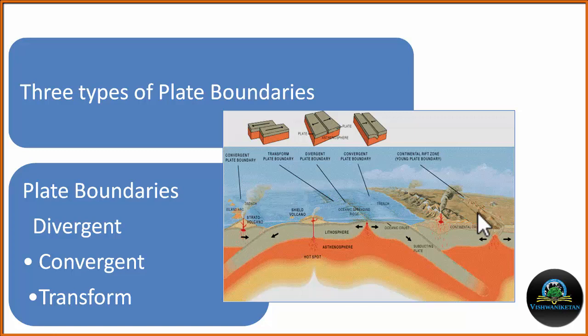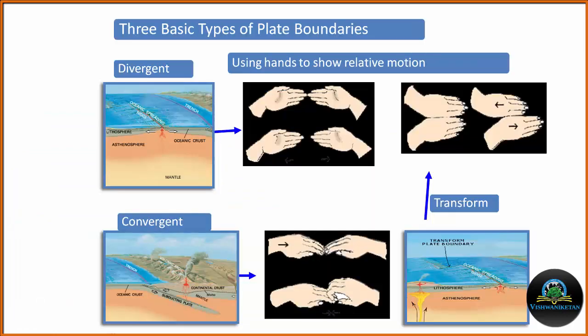This plate movement can be understood well with the help of the Venn diagram. Divergent plate boundaries are where two plates are moving away from each other. That means there will be thinning of the crust and upwelling of the magma. Now, two plates are moving away from each other. Convergent plate boundaries, two plates are coming towards each other.